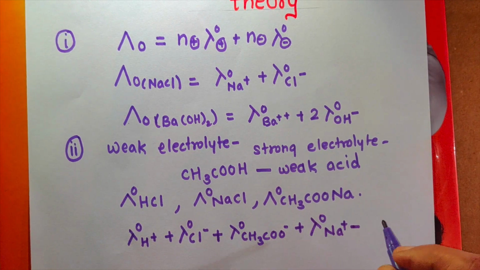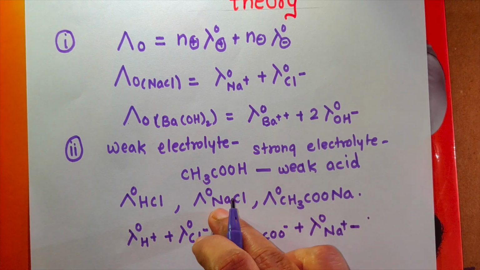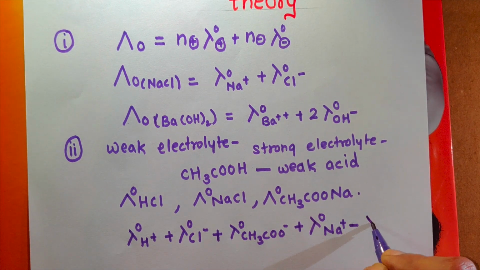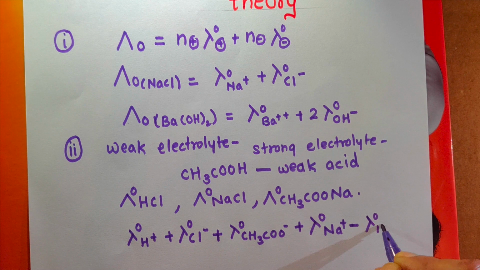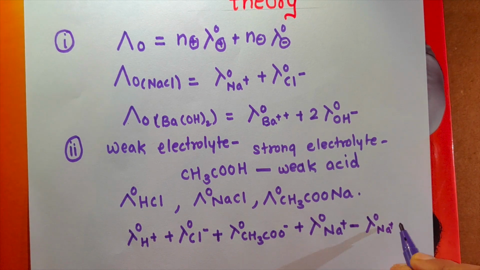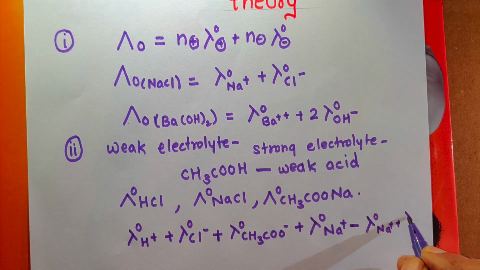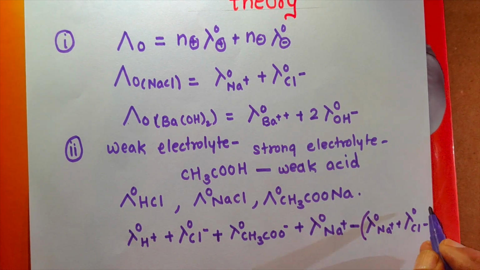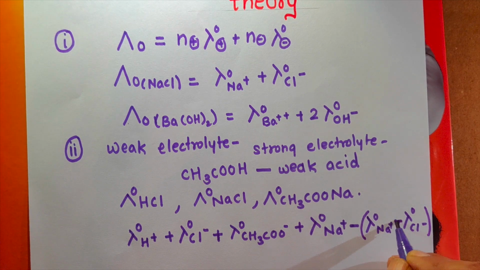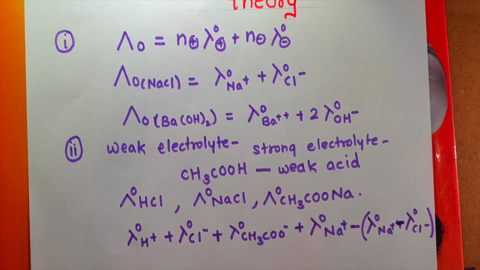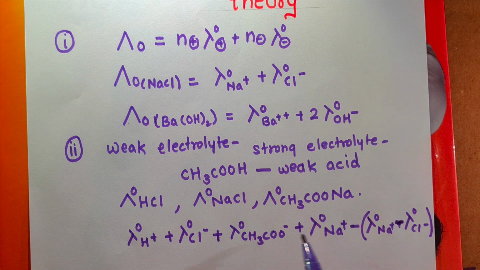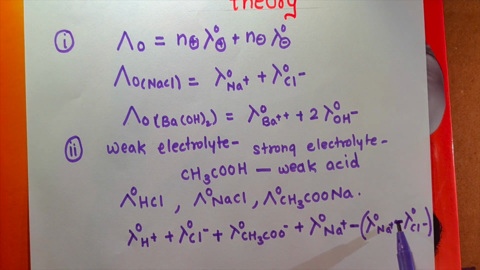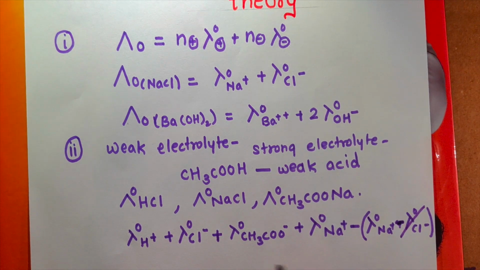Minus here, the molar conductivity of NaCl is due to that of Na+ ions plus Cl- ions. This value is subtracted, and therefore it becomes negative. Now Cl- ions and minus Cl- ions will be cancelled.